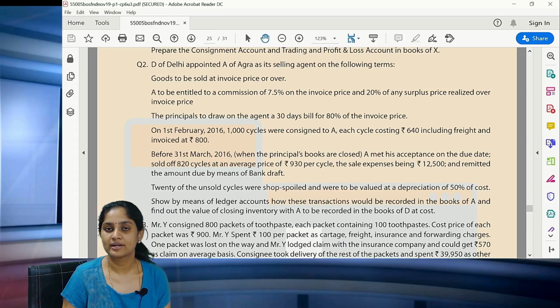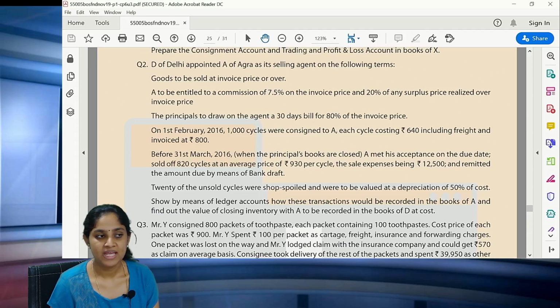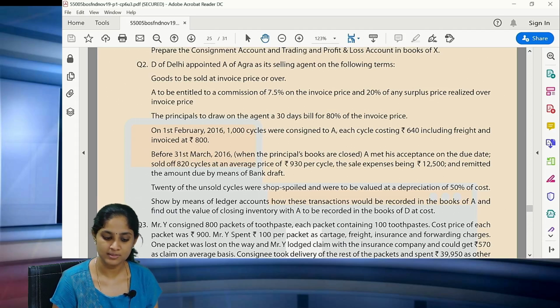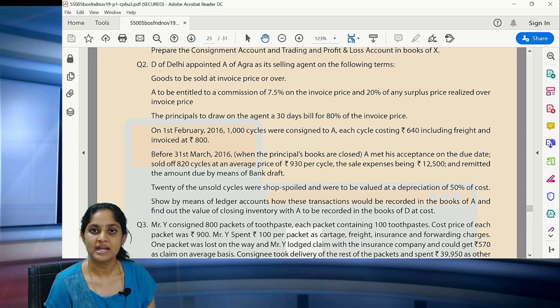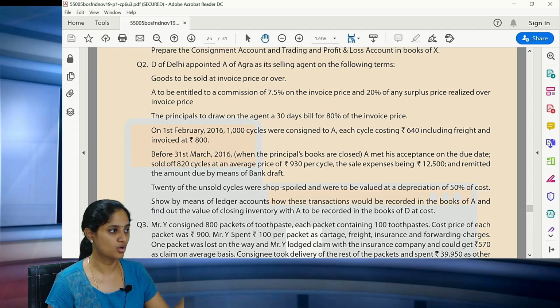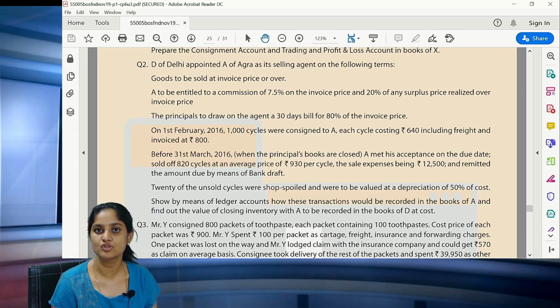Now we are going to go ahead with question number 2. In this question number 2, all of you were finding it really difficult and you were asking me, madam, what is this question 2? It is a little bit difficult or confusing. Till now, in question number 3, 4 and all the other illustrations we have seen, in the books of the consignor, we prepared the consignment account and the consignee's personal account. Here it is the reverse.